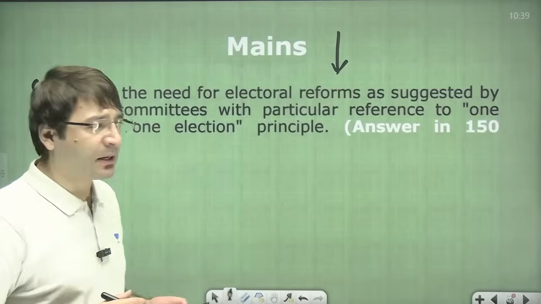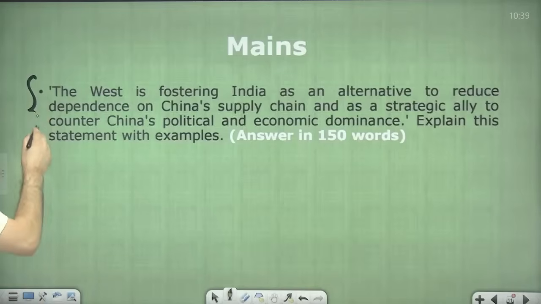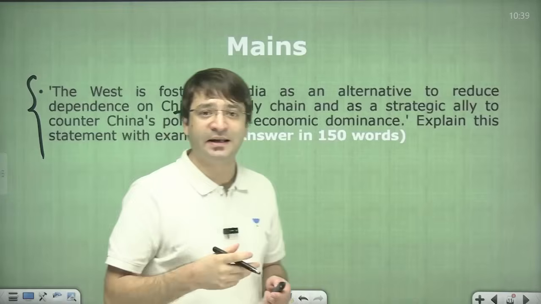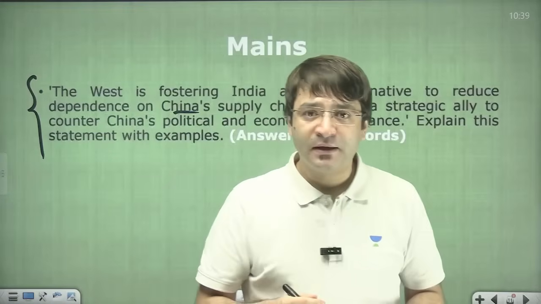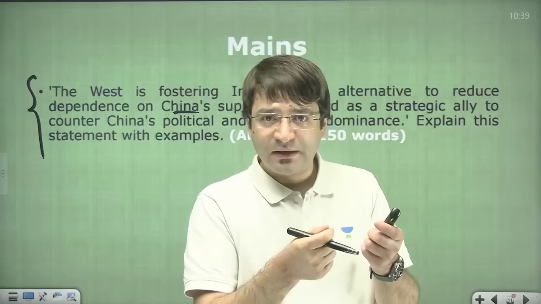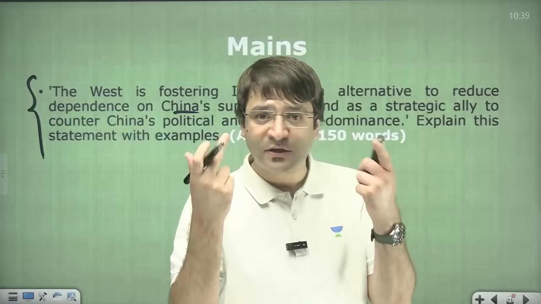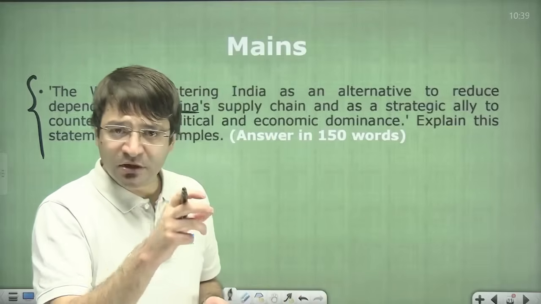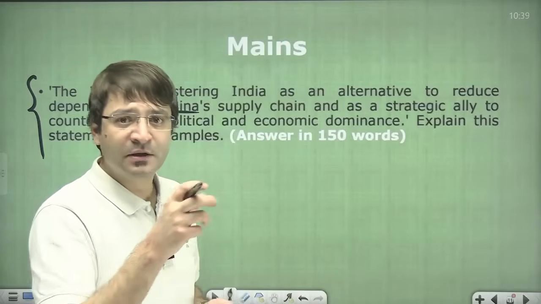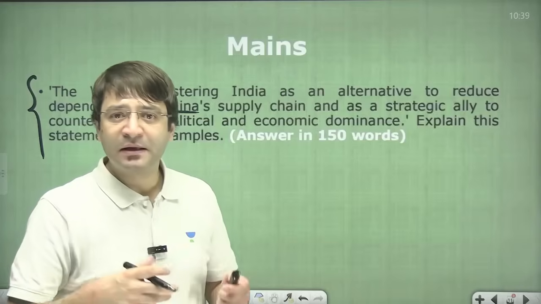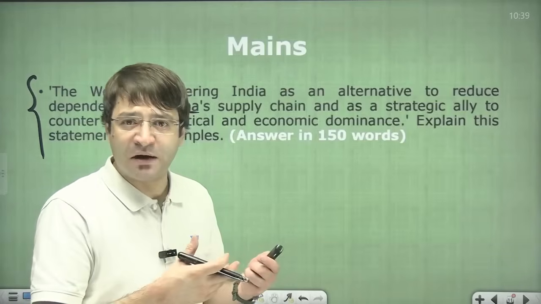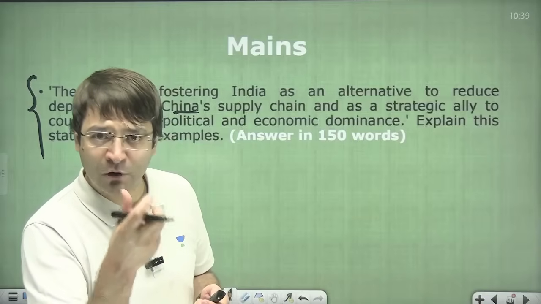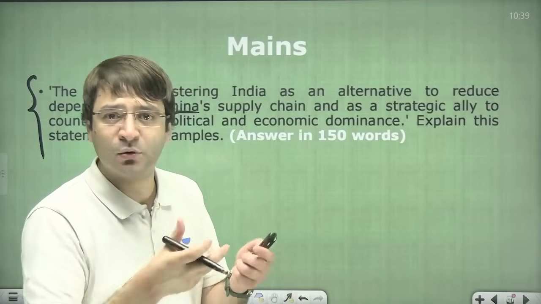I'll give you one more example. The West is fostering India as an alternative to reduce dependence on China's supply chain and as a strategic ally. Now we see the rising China, and China is also expansionist in its ideology. It wants to expand its territory. Now, to counter the rising influence of China in the Pacific Ocean and the South China Sea, the United States and other Western powers are courting India so that India can be viewed as a strong opponent to China's rising influence in the neighborhood.